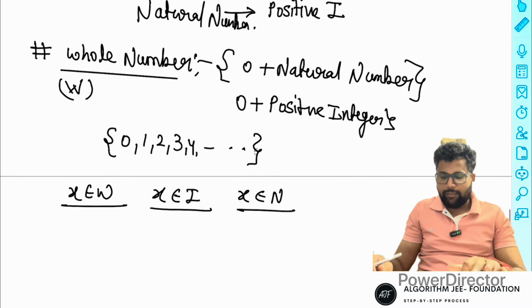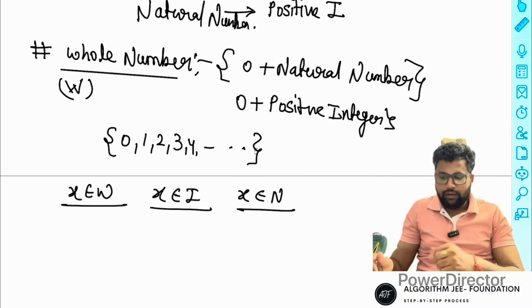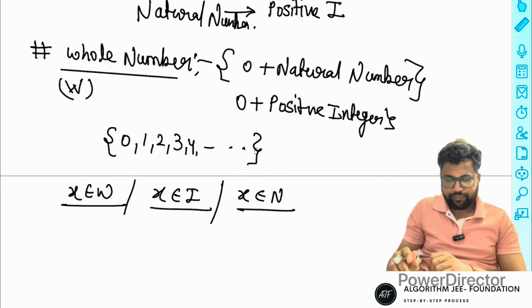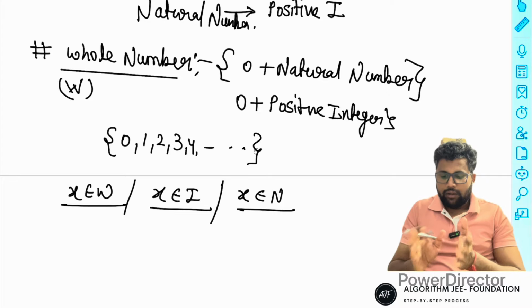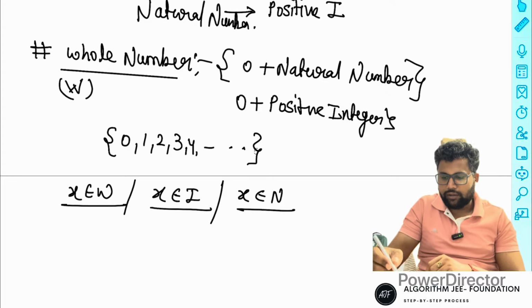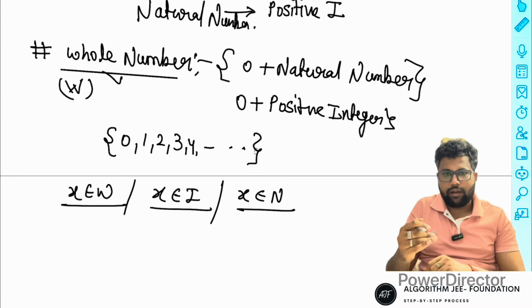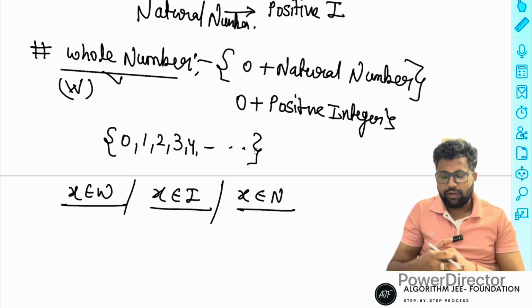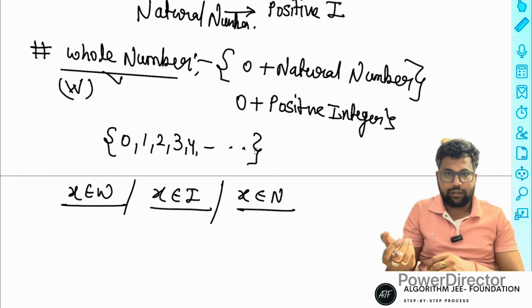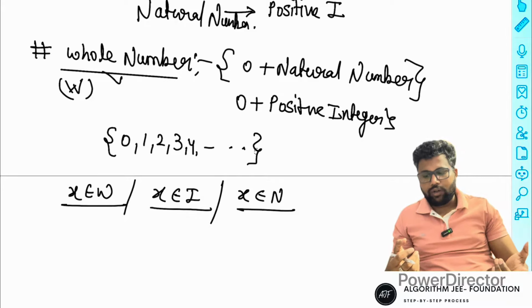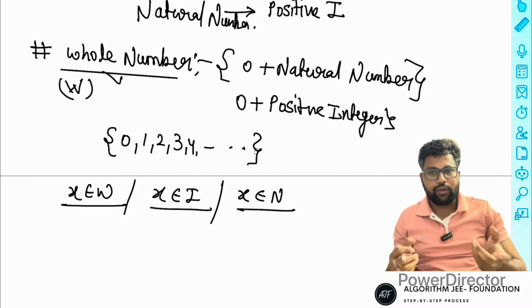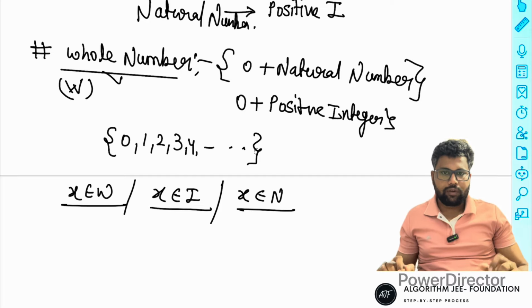Sometimes in JEE these notations are used, and also what is the name of a whole number, and what is the meaning of a whole number. If you know that, the questions after that are easy. Otherwise, if you don't know the definition of a whole number, you don't know how to start with the negative, positive, and all the possibilities, right?